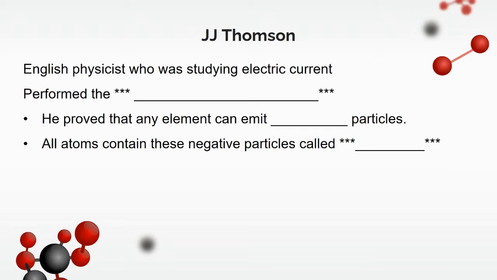Now, after John Dalton, the next guy that came along that furthered our understanding of the atom was J.J. Thomson. Now, J.J. Thomson was an English physicist who was studying electric current. While he was studying electric current, he performed what's called the cathode ray tube experiment. In this experiment, which we'll talk about in a second, he proved that any element can emit these negative particles, and all atoms actually contain these negative particles, which he called electrons.